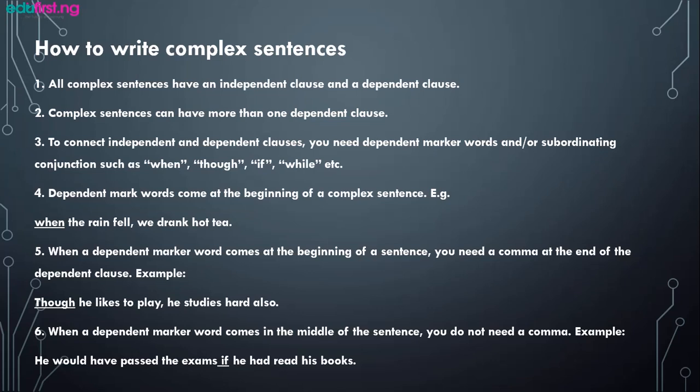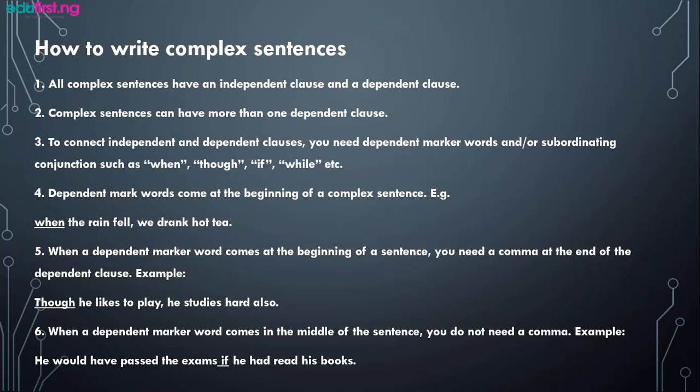Second, complex sentences can have more than one dependent clause. Third, to connect independent and dependent clauses, you need a dependent marker word or subordinating conjunction such as when, though, if, while, etc.